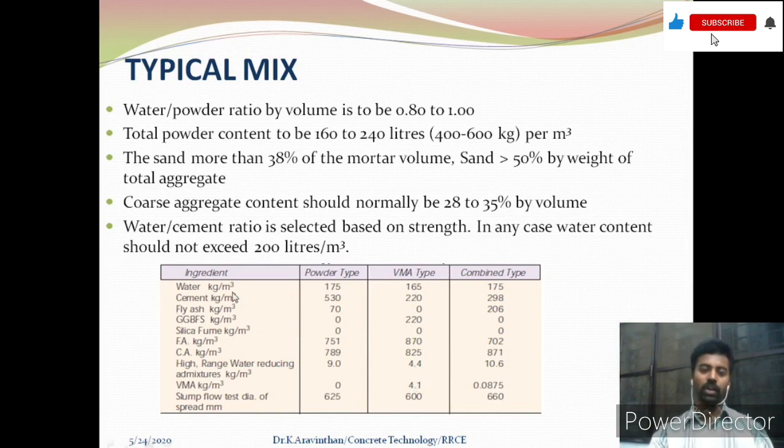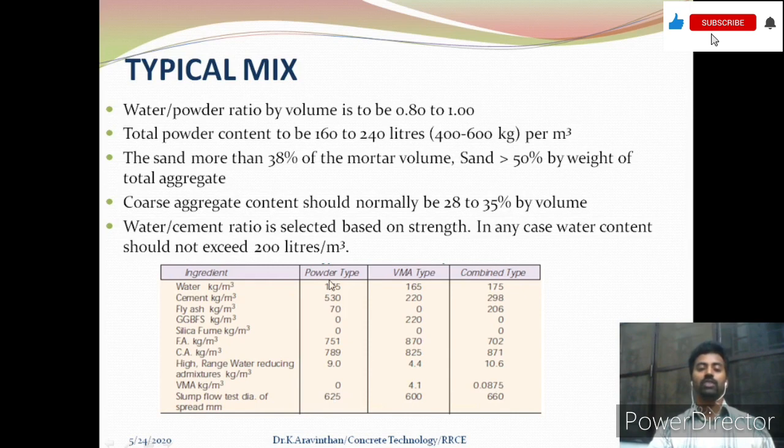Here you can see the concrete ingredients are water, cement, and the mineral admixtures fly ash, GGBS, silica fume. These three mineral admixtures are used, along with fine aggregate, coarse aggregate, and again high range water reducing agent and viscosity modifying agent. Slump flow test data, spread in mm, is an indication of flowability. You can see that on average you are having a flowability of 630. So this is achieved in all three mixtures.